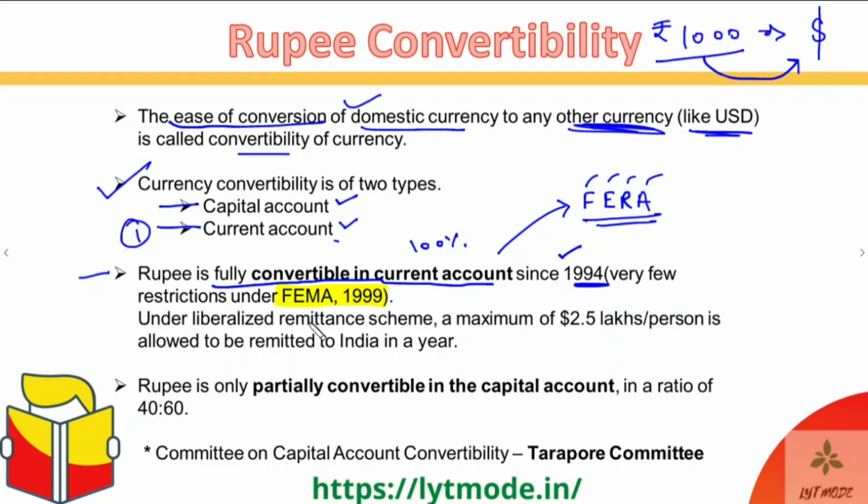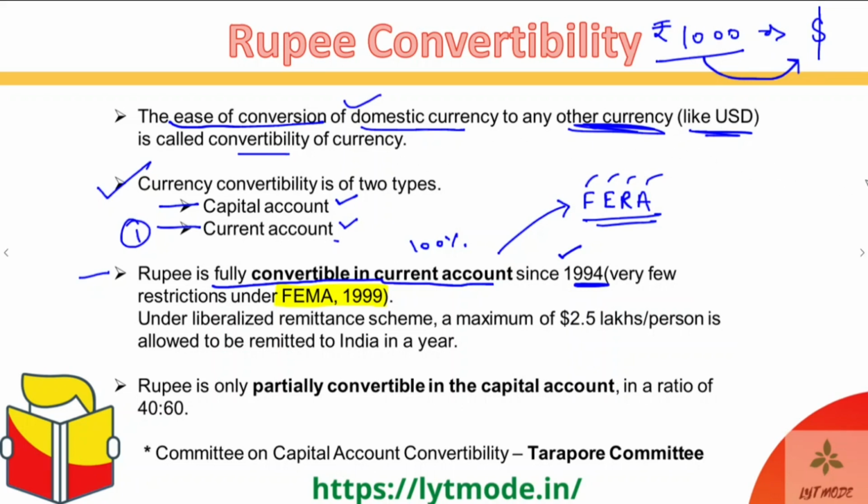And according to this act, there are very few restrictions, and the most important one is that under the liberalized remittance scheme, a maximum of 2.5 lakh US dollars can be remitted per person in one financial year. Okay, so there are a few restrictions like that under the FEMA, but overall the rupee is fully convertible in the current account.